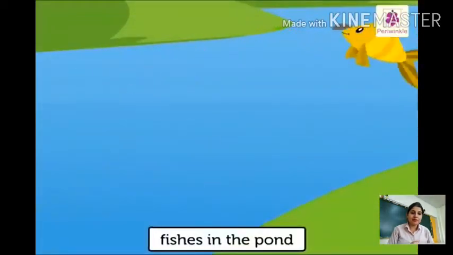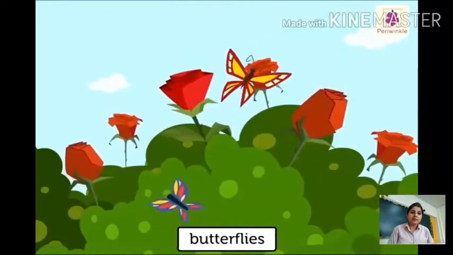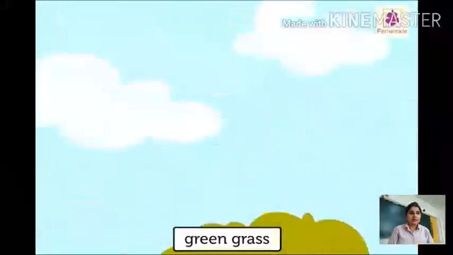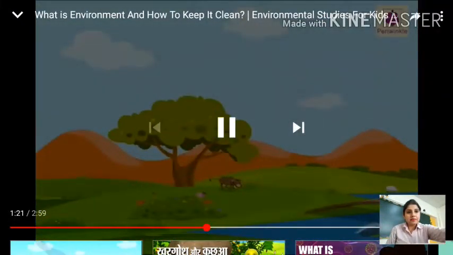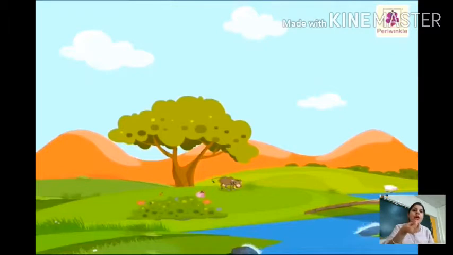The fishes in the ponds are also found in the environment. Trees with birds, butterflies on red roses, green grass below, and the blue sky above all make the environment. The sky on top, the air which surrounds you, the water which you drink, and your parents with whom you live, your grandparents, everything is a part of our environment.